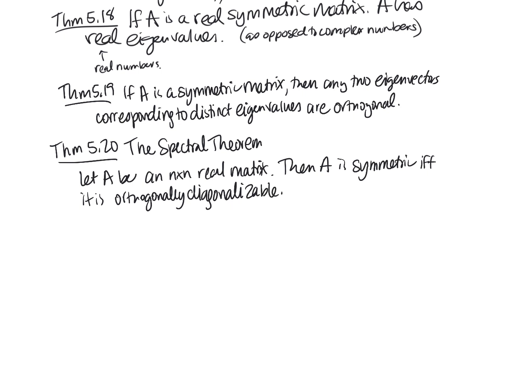Orthogonally diagonalizable means that there is a matrix made up of orthonormal vectors, and real entries along the diagonal of our diagonal matrix that correspond to the eigenvalues. And so this is the if and only if. If it's symmetric, it's orthogonally diagonalizable. If it's orthogonally diagonalizable, then it's symmetric. So it goes both directions. All right, so let's do an example. We're going to orthogonally diagonalize the matrix.